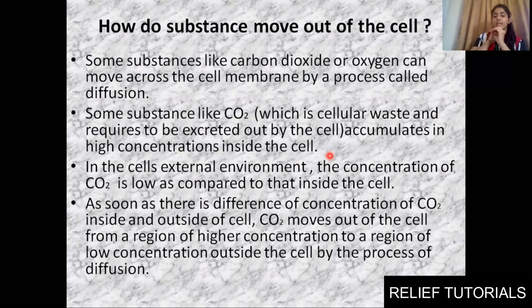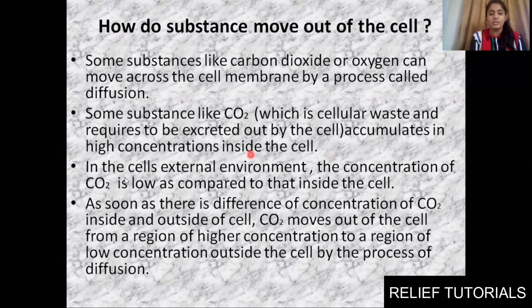Here in the cell the concentration of CO2 is high. In the cell's external environment, the concentration of CO2 will be low. Here the CO2 content will be quite low. So in diffusion, what happens? Molecules will move from higher concentration towards lower concentration. So CO2 molecules will keep on coming outside.